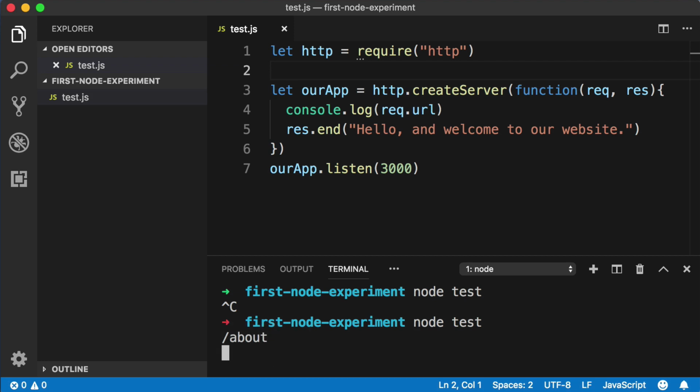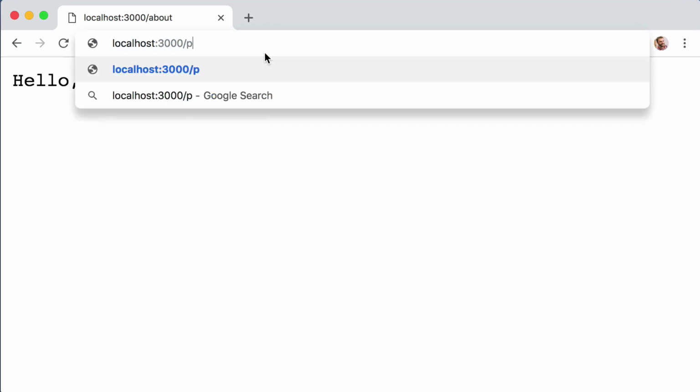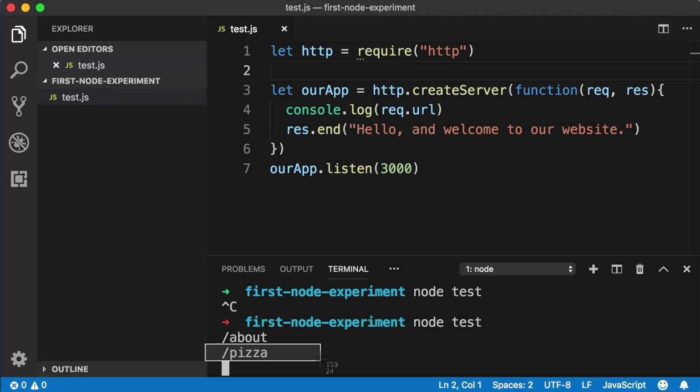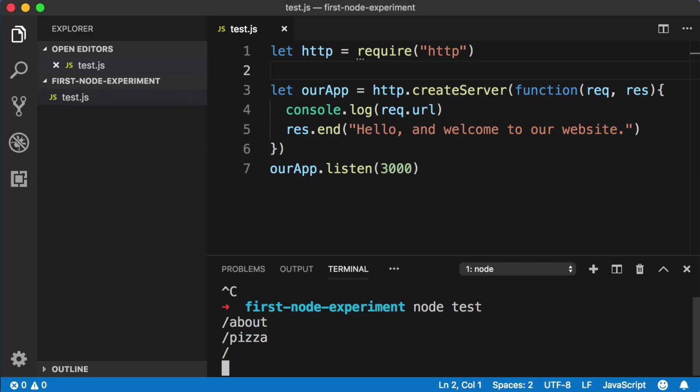So now each time a request comes into the server, our function's going to run and we're going to see that value. So if you typed /pizza and tried to visit that URL, you better believe that you're going to see that in the Node console. And back in the web browser, if we just visited the base URL, localhost:3000, we just see a / with nothing after it. Now this might seem basic, but this really opens up the door to a lot of possibilities. Let me show you what I mean.